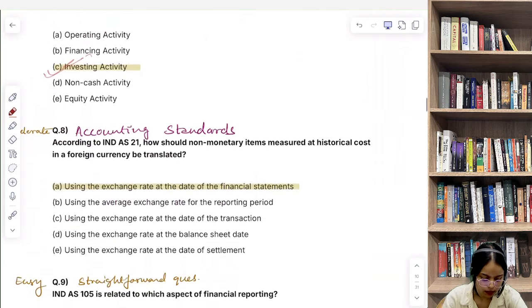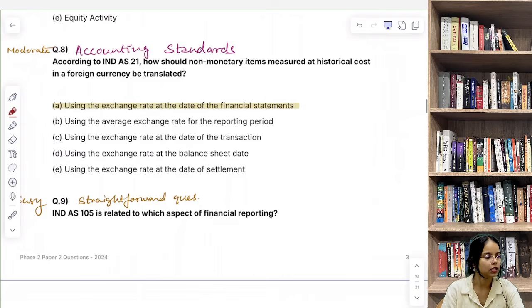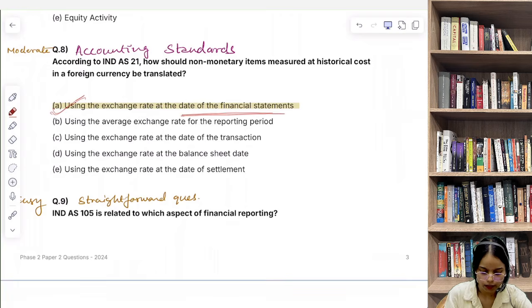Now let's discuss question number 8, that is according to IND AS 21. According to IND AS 21, how should non-monetary items measured at historical cost in a foreign currency be translated? So the correct answer here is using the exchange rate at the date of the financial statement.